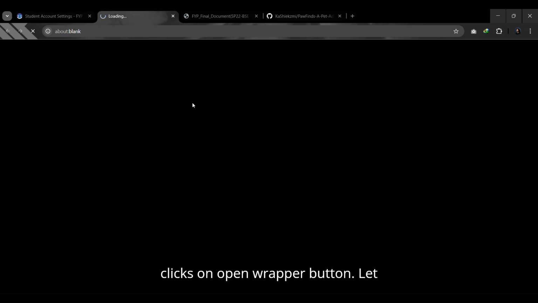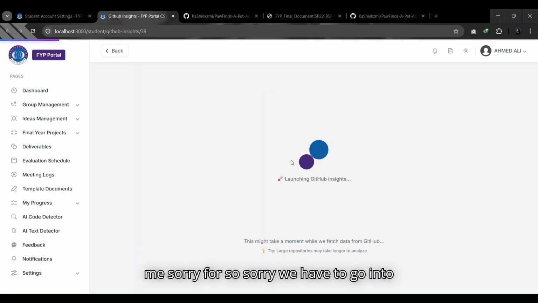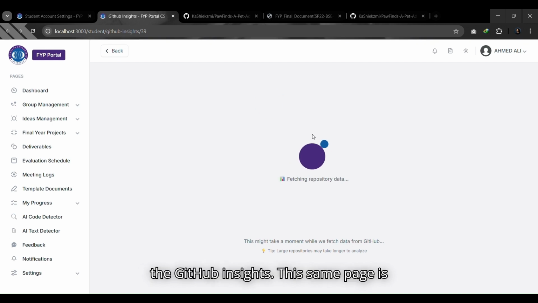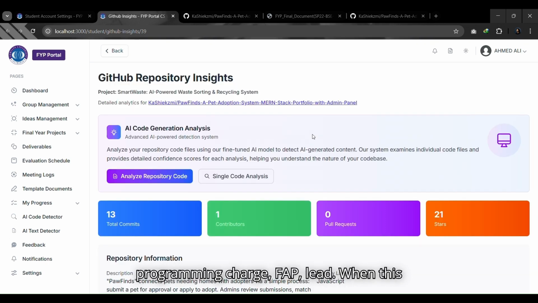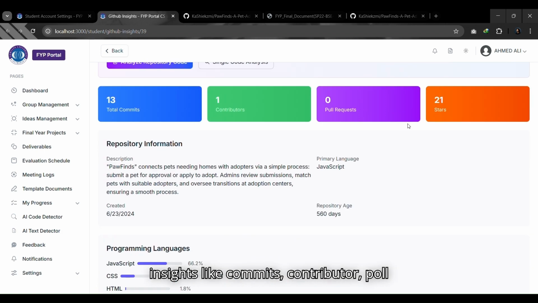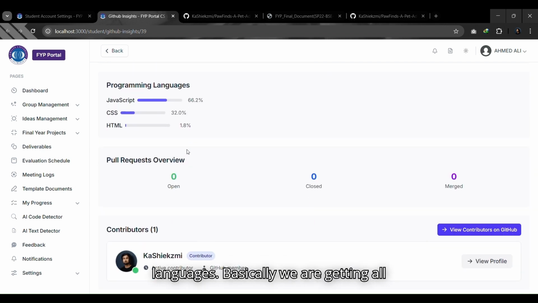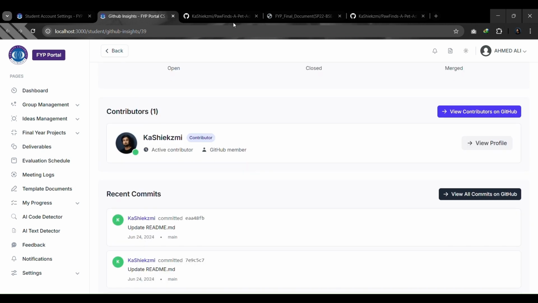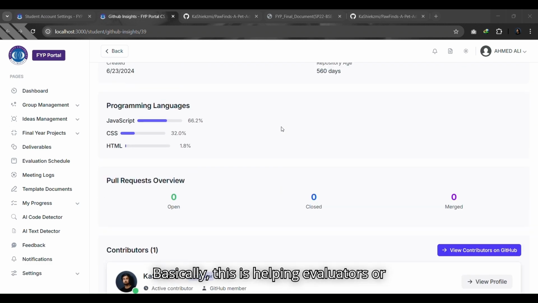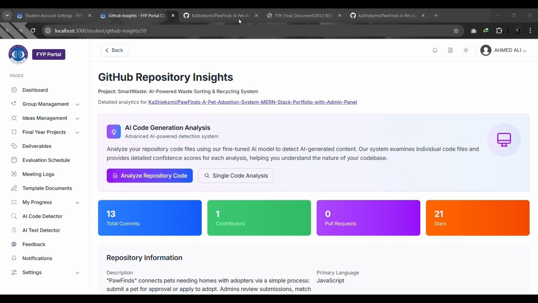If the student clicks on open repo button, sorry, we have to go into the GitHub Insights. This same page is visible to the supervisor, admin, program in charge, FAP lead. When this page is open, it fetches all the relevant insights like commits, contributors, pull requests, active stars, repository age, programming languages. Basically, we are getting all this information from the GitHub platform. This is helping evaluators or faculty of the COMSATS University to understand how many contributors are involved in this repo, and how much work every contributor did.